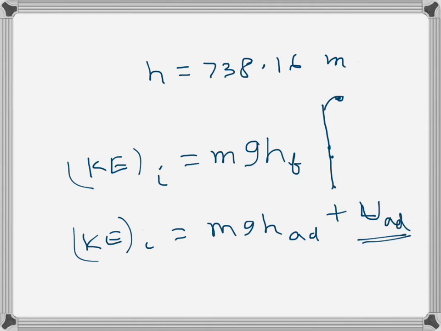So this one will be the additional height that it would have achieved. That would be mg times h final minus h with air drag. That would be the additional height, and that's what we needed to find in this problem: what's the additional height it would have ascended if there was no air drag. So hopefully it makes sense.